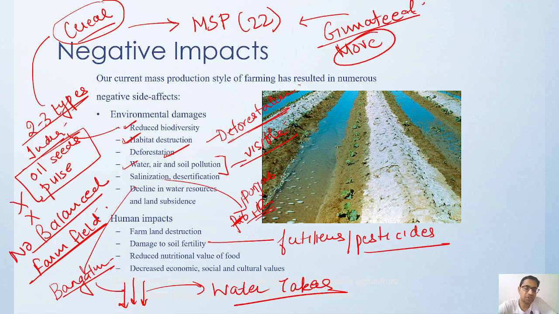Earlier, the nutritional value of grains and fruit was higher, but that is slowly deteriorating. The main reason is that because of heavy chemical use, the soil is getting saline and acidic, and soil fertility is decreasing. Because of that, the nutritional support that should go from the soil in the form of a natural supplement is not being provided. Because of that, there is a loss of economic activities, and social and cultural values are changing because of all these issues.